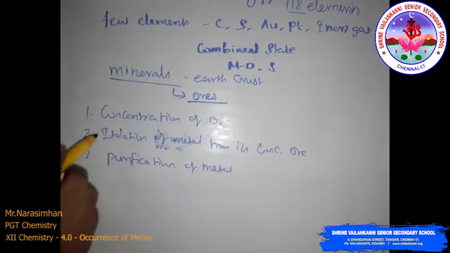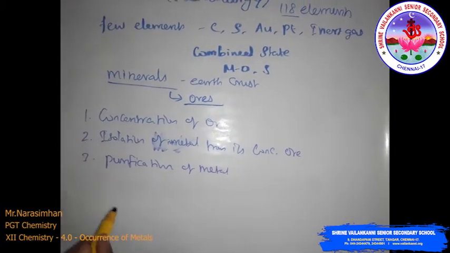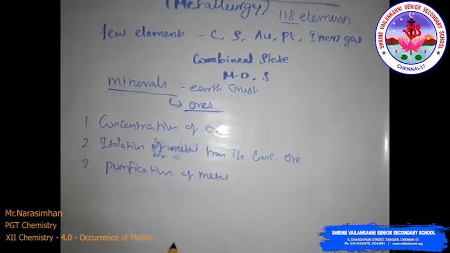These steps are generally involved in the isolation of metals, that is, metallurgy.